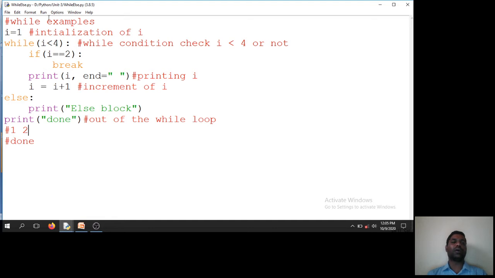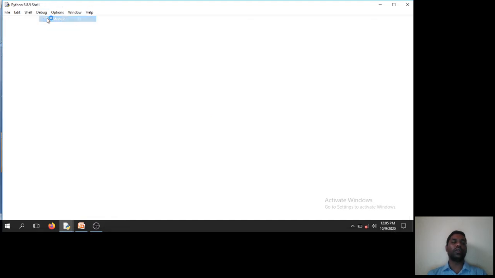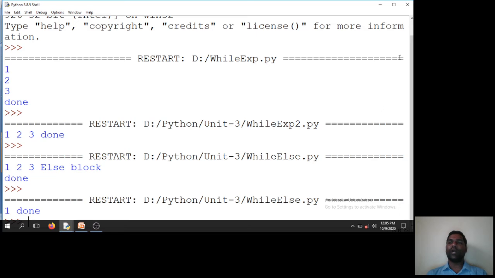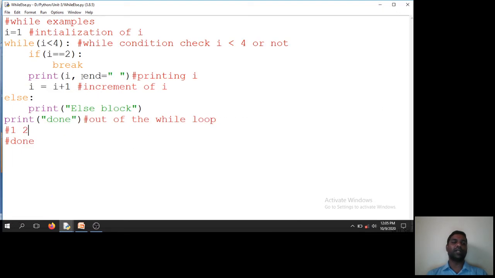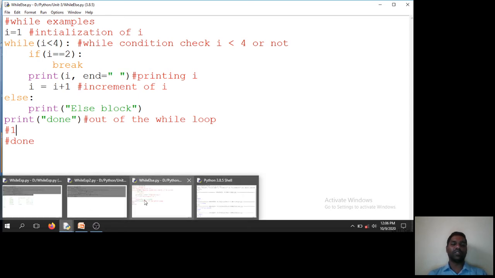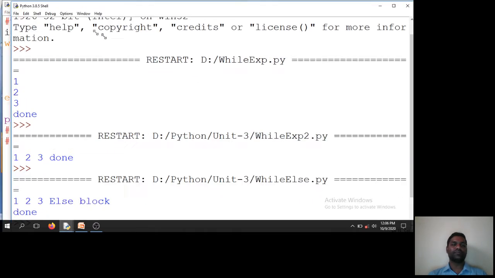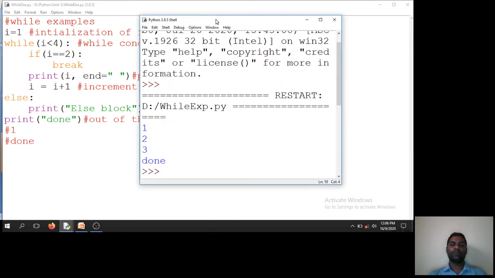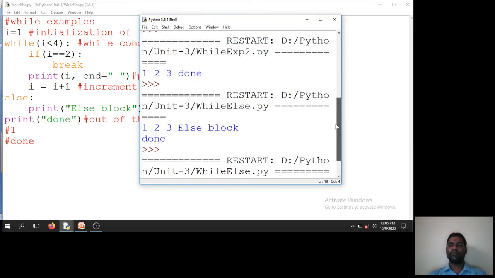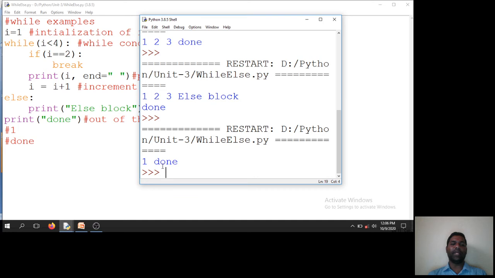I will run this program. So run module. So I am getting 1, done. So 2 is also not coming because whenever i becomes 2, then automatically it's breaking. So I am getting only 1. So after initialization it will break. Clear, 1 and done. So the else block will not get executed now. So we will get only 1 and done. This is what happens with the break with the else.